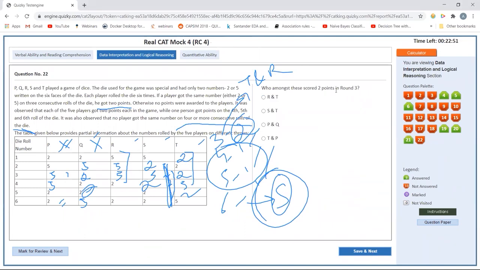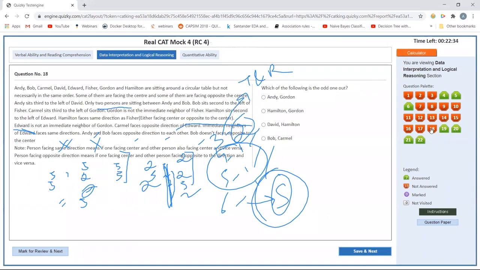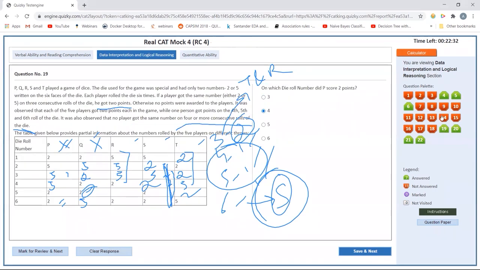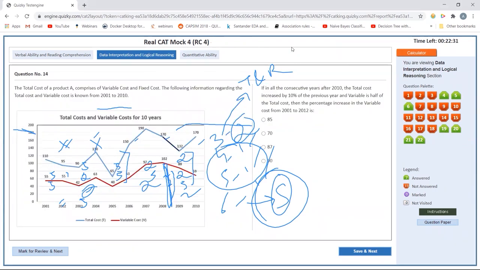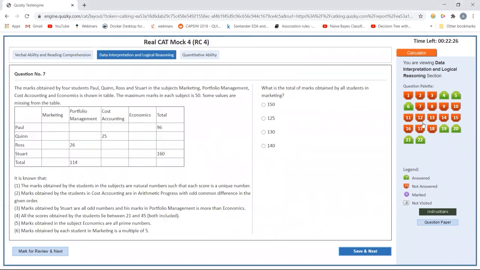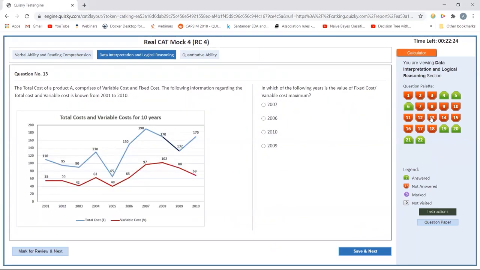Who among these scored 2 points in round 3? That is T and R. R and T. Yes. Okay, just move ahead. Okay, so this was the end of this set. Now I'll have to come to some of the missing value ones, or graph, missing value or graph.